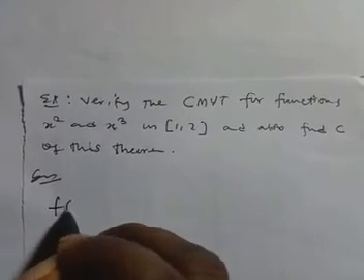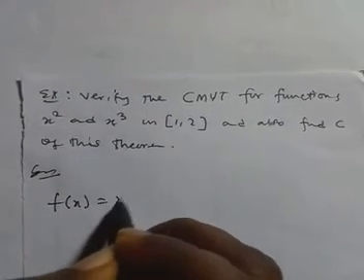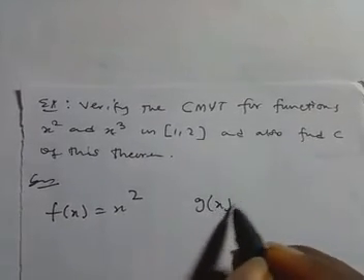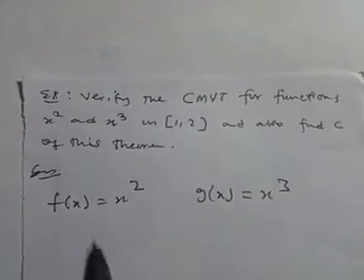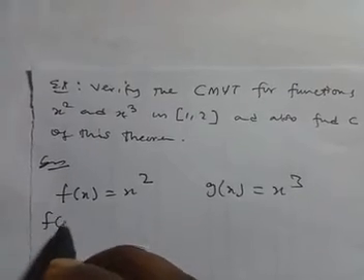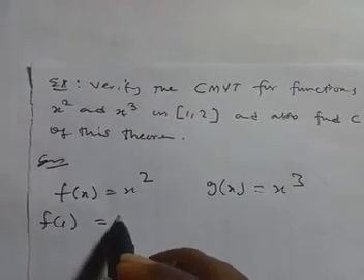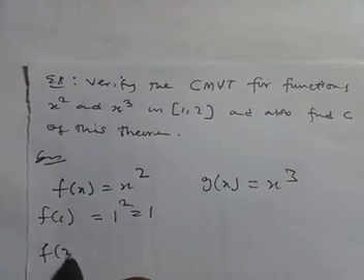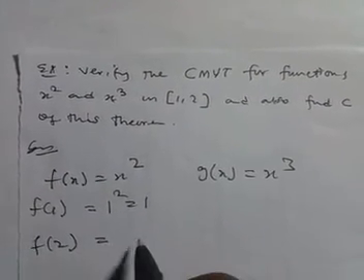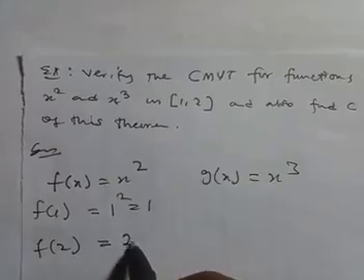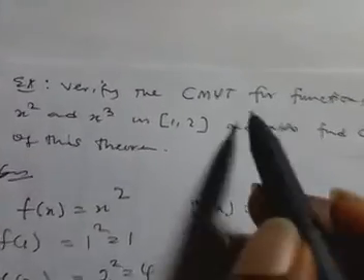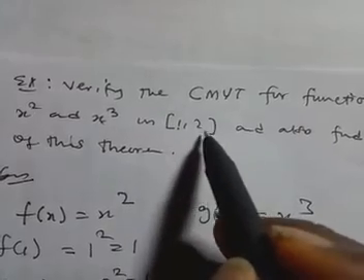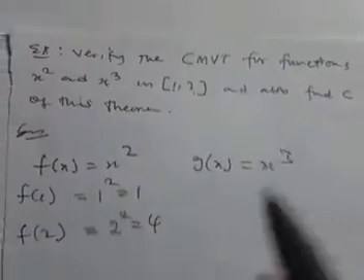Now, take our f of s to be s squared, and our g of s to be s cubed. From this, f of 1 will be equal to 1 squared, which is 1. f of b, which is f of 2, will be 2 squared, that is 4. Our a is 1 and our b is 2.